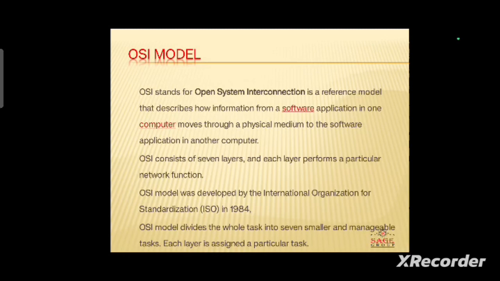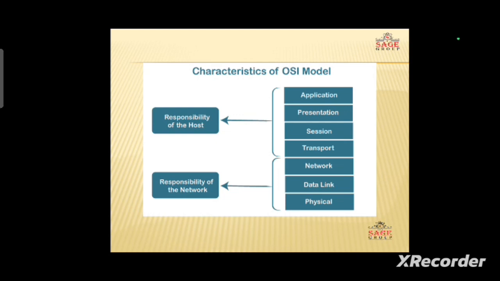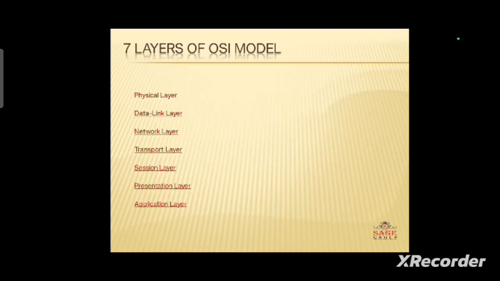The OSI model divides the work into 7 smaller and manageable tasks, and each layer is assigned a particular task. These are the basic layers of the OSI model: the physical layer, data link layer, network layer, transport layer, session, presentation, and at the last, application layer. These are the 7 layers of the OSI model.